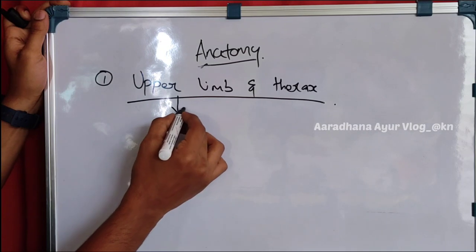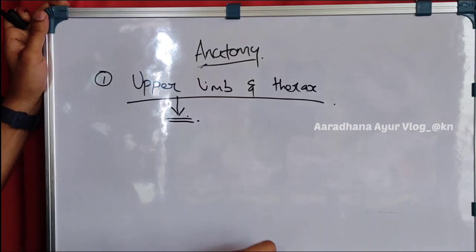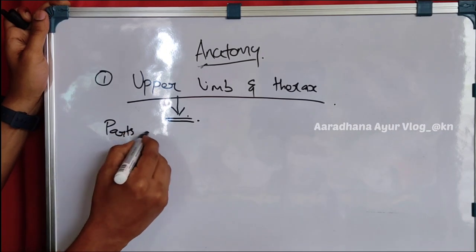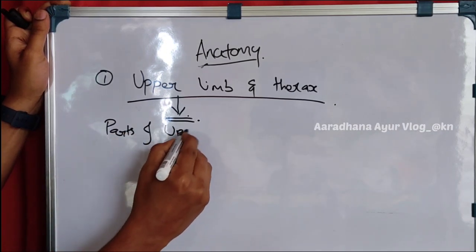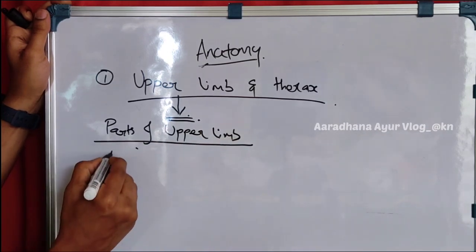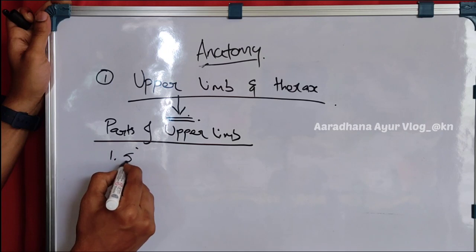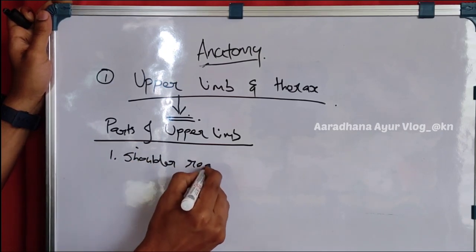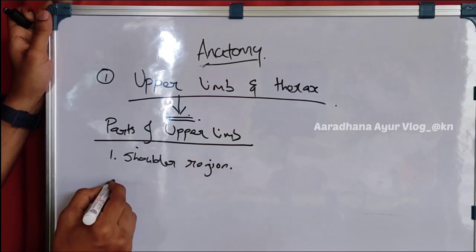So let's see this one first. What is the upper limb? What are the parts of the upper limb? First let's see what the parts are. The first one is the shoulder region.